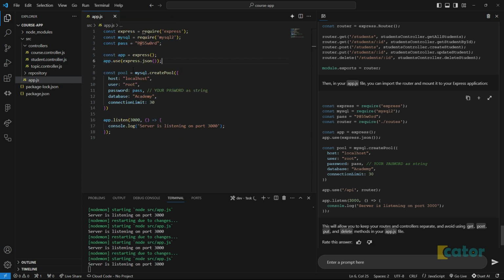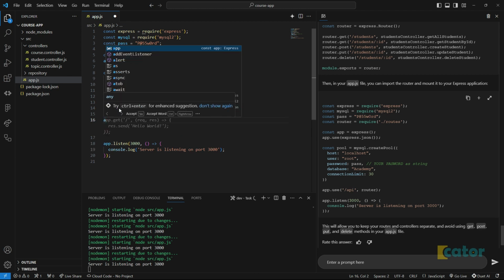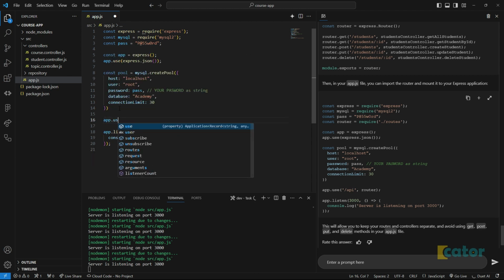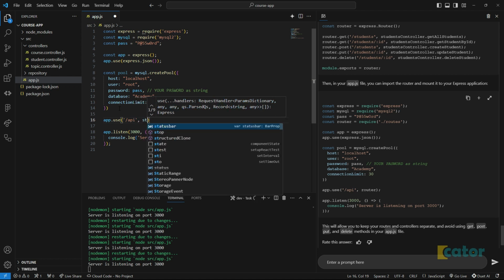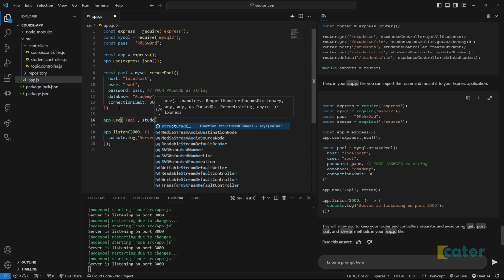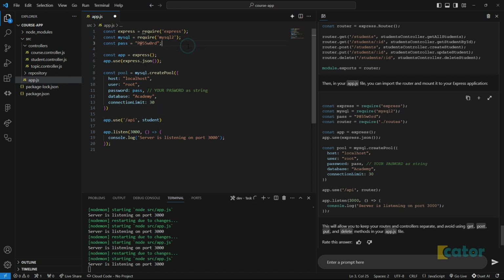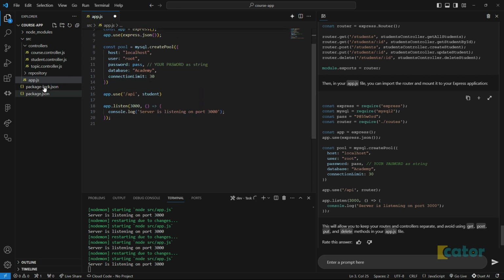So let's do that by coming somewhere here. You can just say app.use, then we can just say /API, and then we can say student router. Okay, it's not gonna find it.